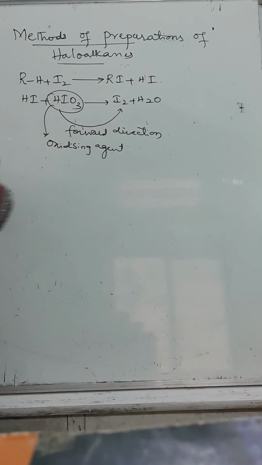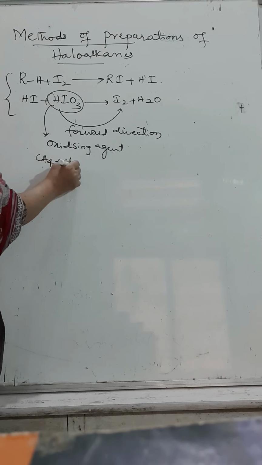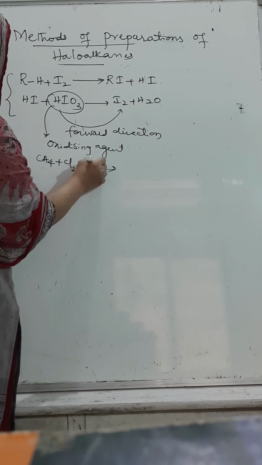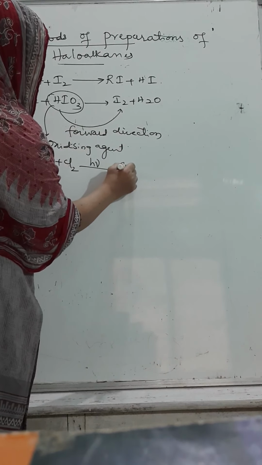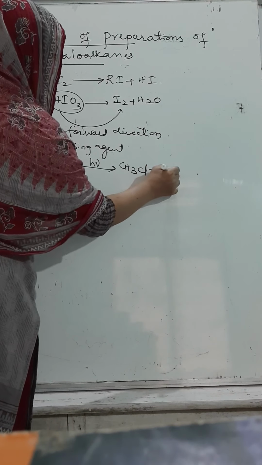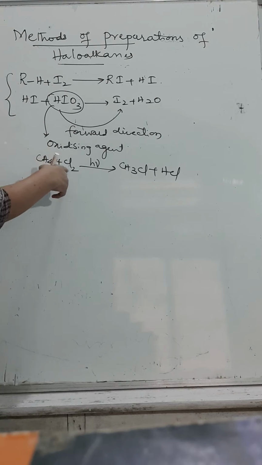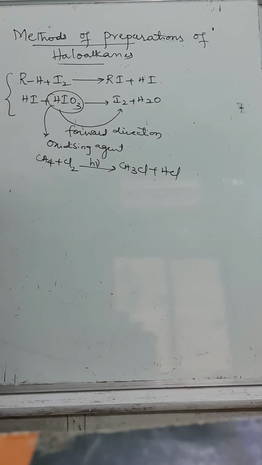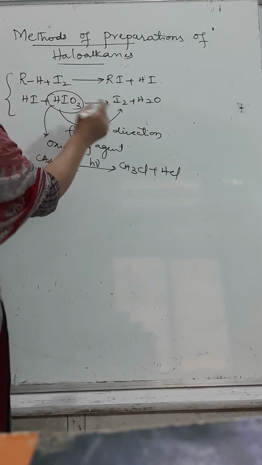So therefore, the most preferable is what? Tell me, children. Chlorination. Therefore, when methane undergoes chlorination in the presence of diffuse sunlight, it will produce methyl chloride plus HCl. The supply of chlorine should be controlled to get the monohalogen derivative. Otherwise, we will get dihalogen, trihalogen, even tetrahalogen derivatives also.